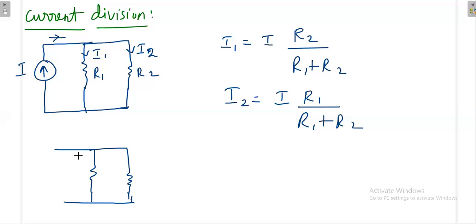Whenever you have a circuit, if some current is coming like this, say 9 ampere, and this is 3 ohm and this is 6 ohm, now somebody tell me which will get more current and which will get less current.